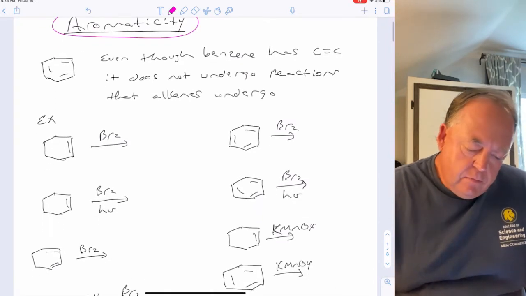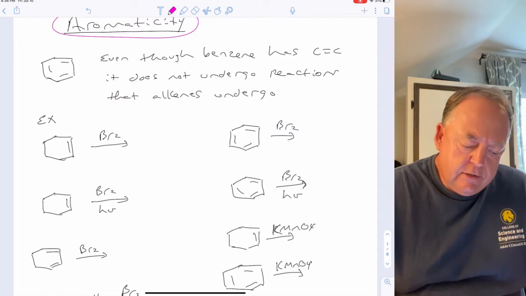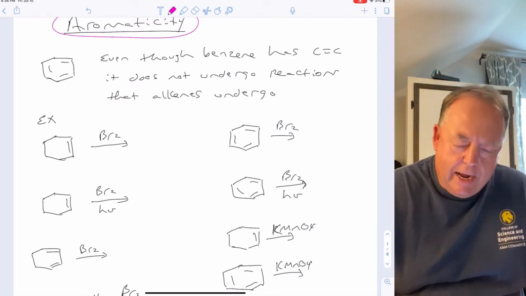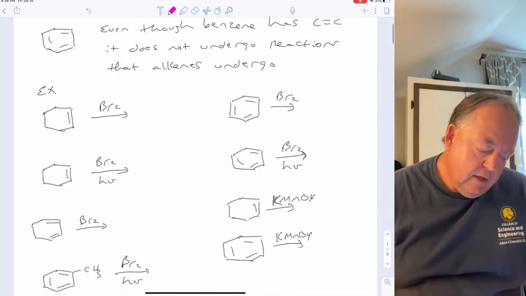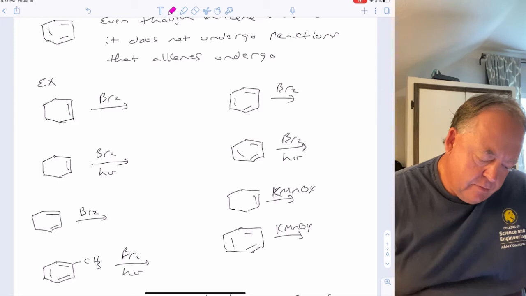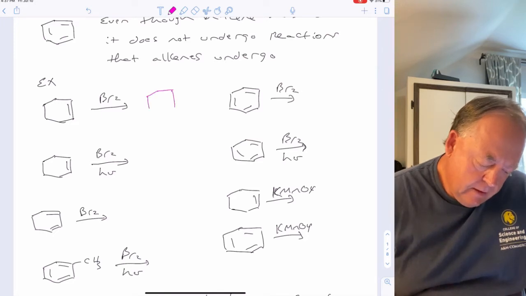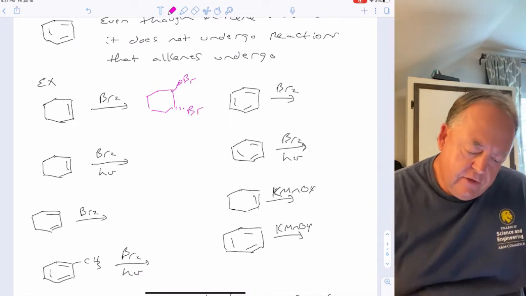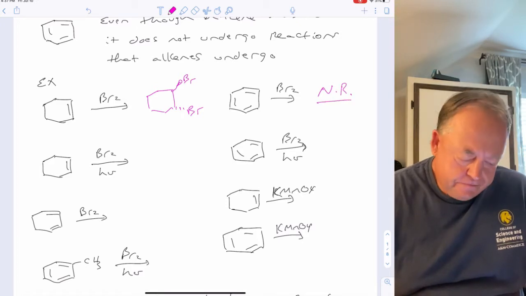Even though benzene has carbon-carbon double bonds, so it's got a pi system, it's got 3 double bonds, it does not undergo reactions that alkenes undergo. For example, we've seen several reactions of alkenes. If you take an alkene with Br2, then that'll add bromine and bromine across the double bond, anti to each other. But if you take benzene with Br2, then there's no reaction.